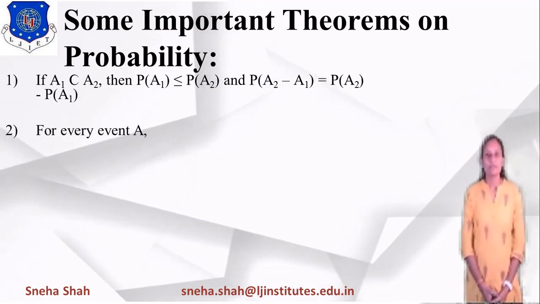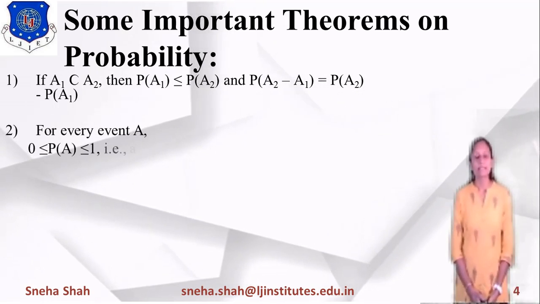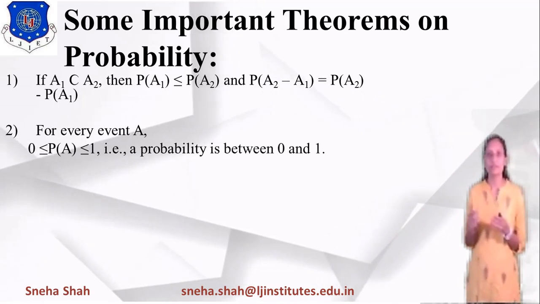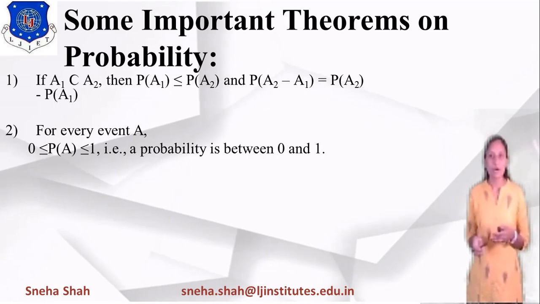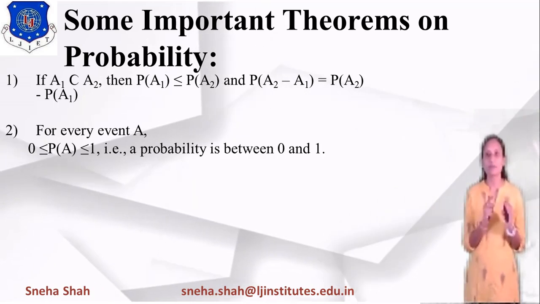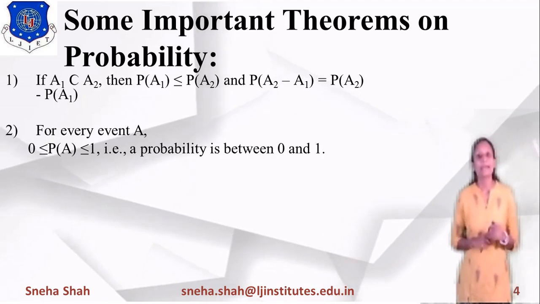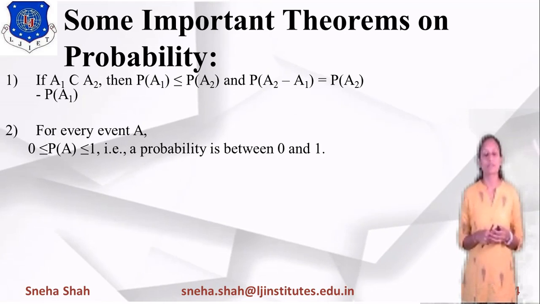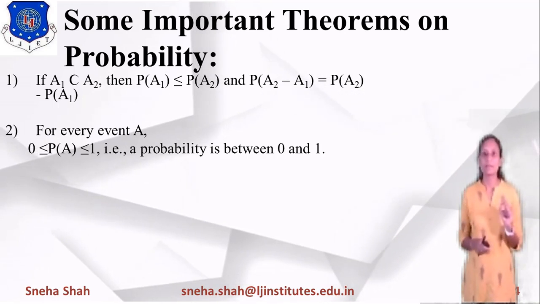For every event A, we can say that the probability of event A will be between 0 and 1. If we take the sure or certain event, then its occurrence will be 100%, meaning its probability will be 1. And if we take the impossible event, then there is no chance of occurrence, so its probability will be 0.